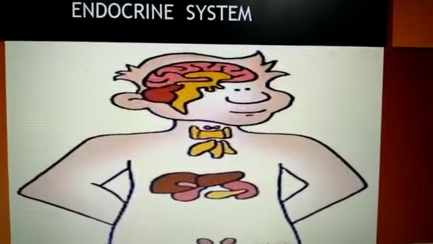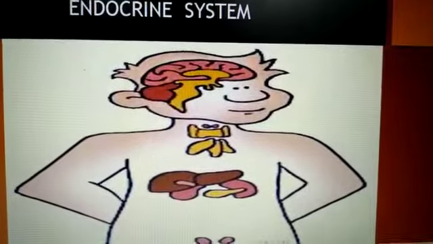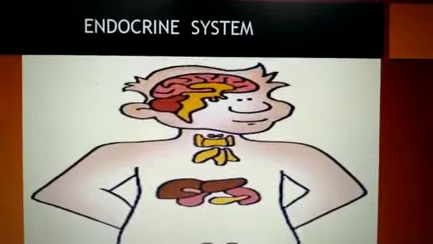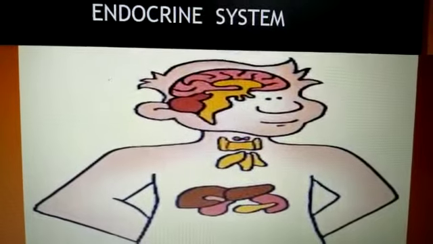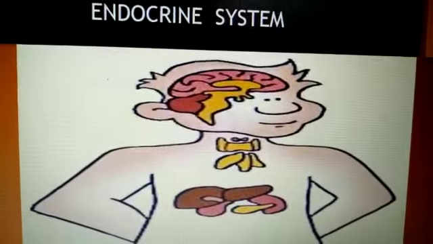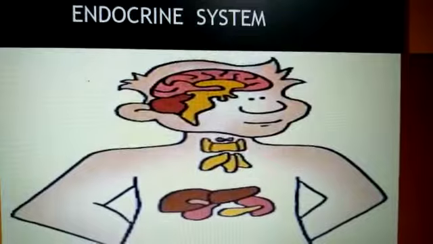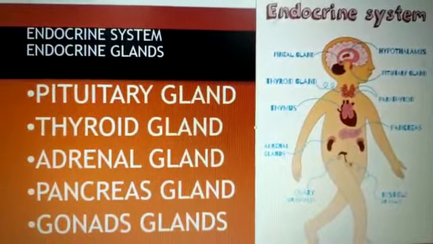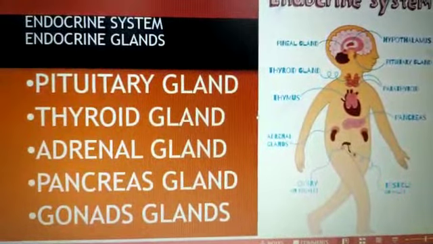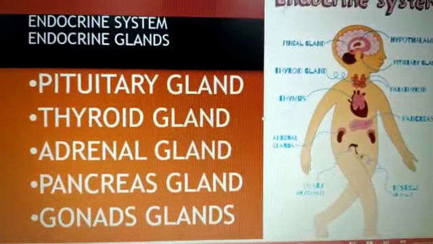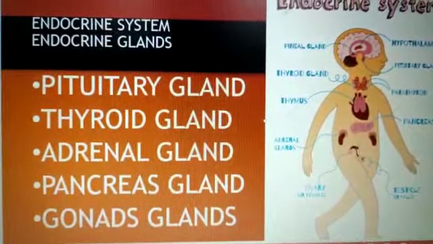So children, what is endocrine system? Endocrine system is the collection of glands, each of which secretes different types of hormones. Children, endocrine system consists of different types of glands, and these are endocrine gland, pituitary gland, thyroid gland, adrenal gland, pancreas, and gonads. Each gland performs different function.